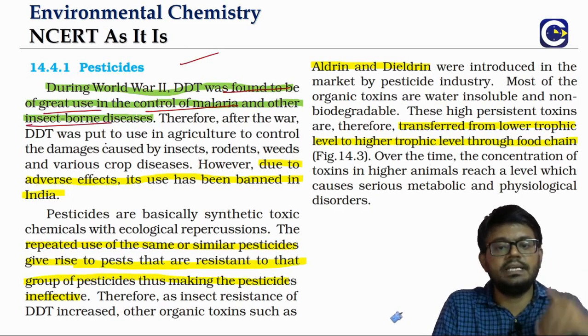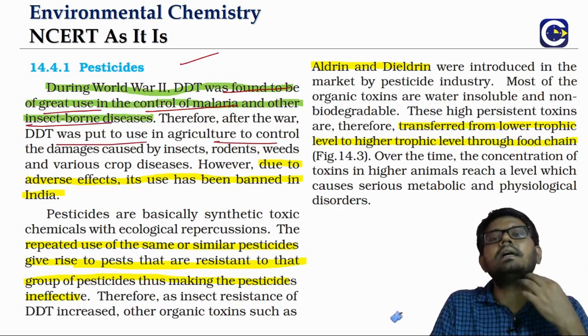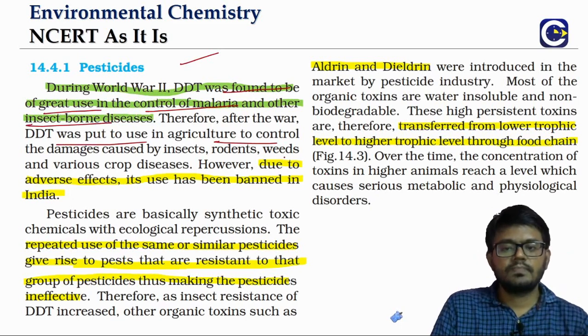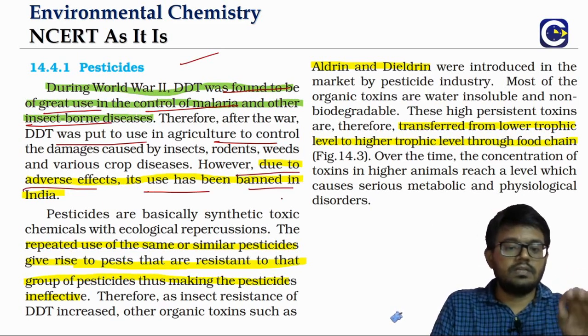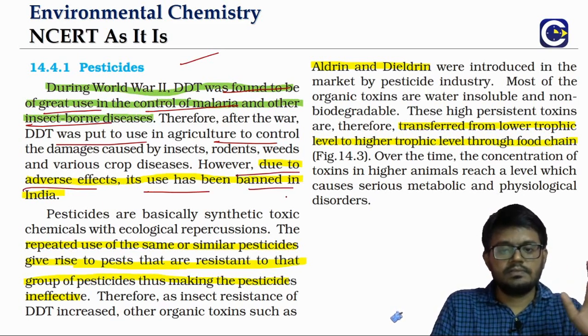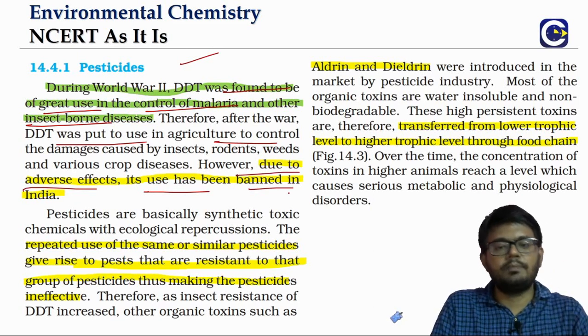So they started using DDT also for agricultural activities. But later they found that DDT has a very adverse effect on human beings. So now we don't find people using DDT. Even in India we have banned it.